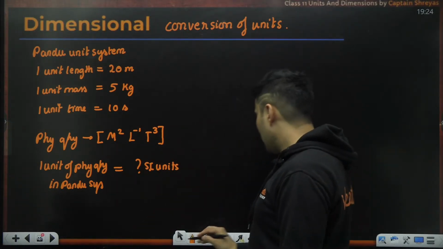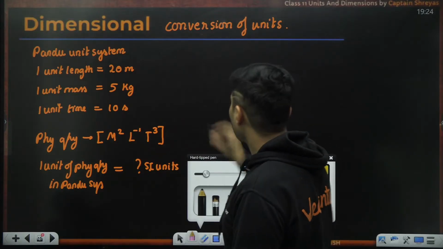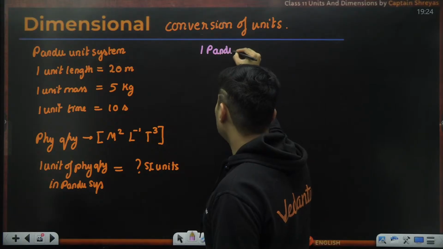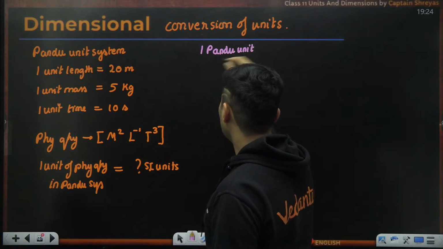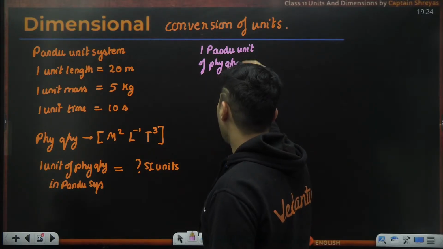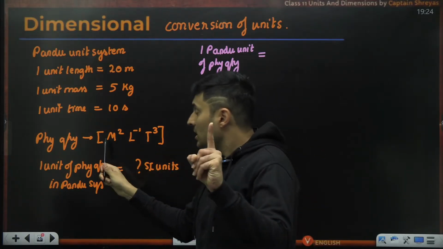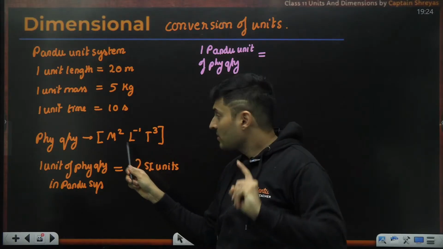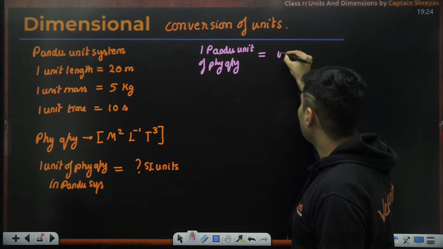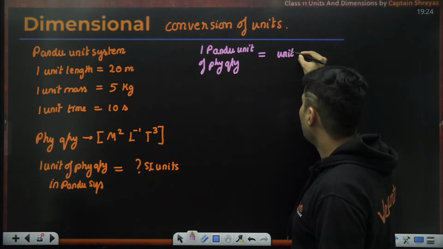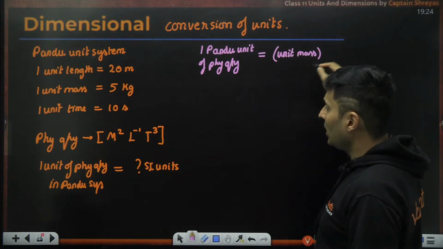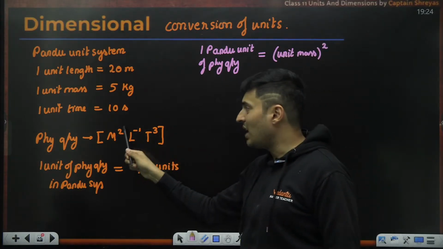Now let's write it down. 1 Pandu unit of that physical quantity. Think in terms of fundamentals. Mass is raised to 2, so basically it will be unit Pandu mass, whole raised to the power 2, because mass is raised to 2.